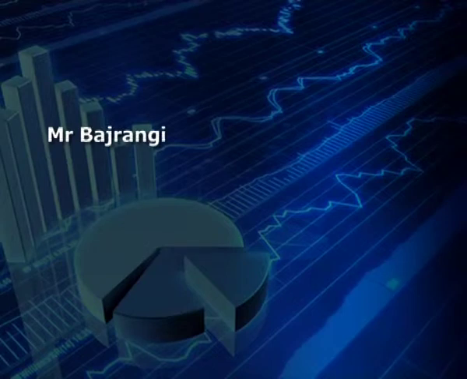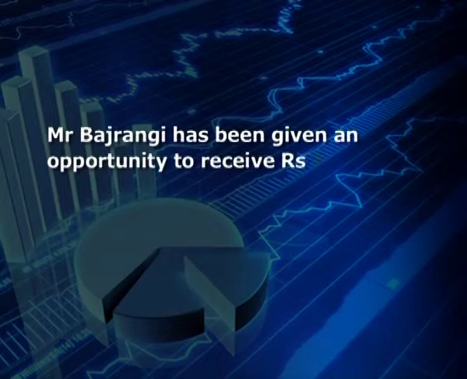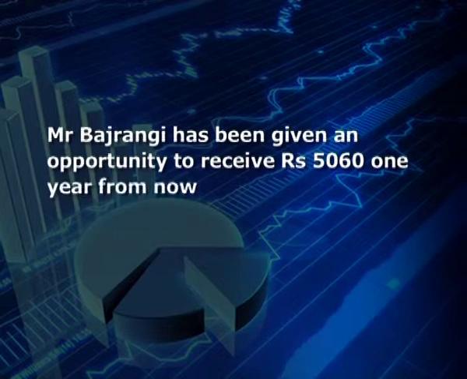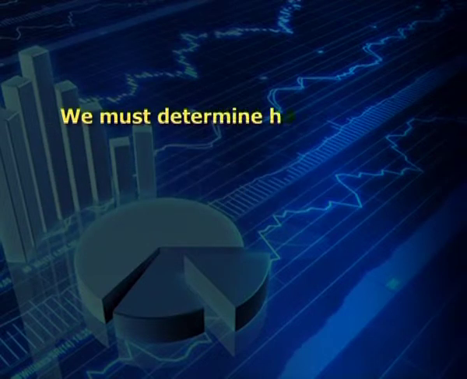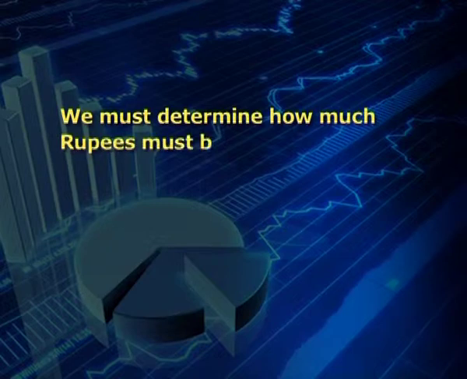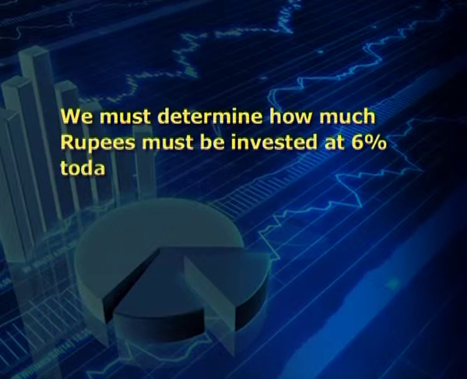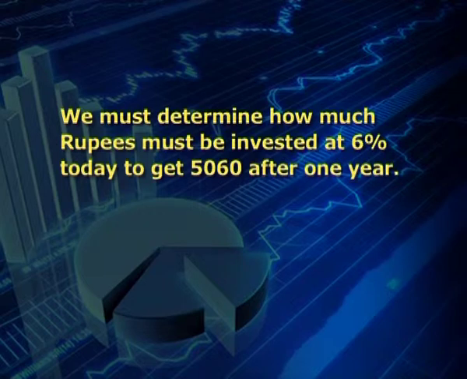Discounting is the technique of converting the future value into present value of cash flows. Let's understand this technique with an example. Mr. Bajrangi has been given an opportunity to receive rupees 5060 1 year from now at an interest of 6%. How much he should be investing now? We must determine how much rupees must be invested at 6% today to get 5060 rupees after 1 year.